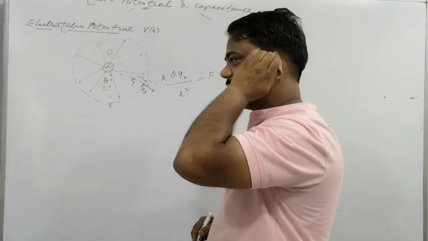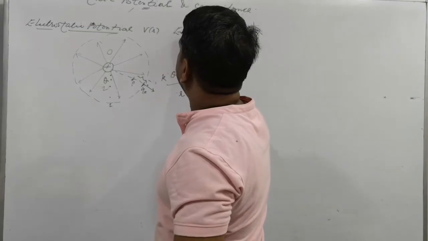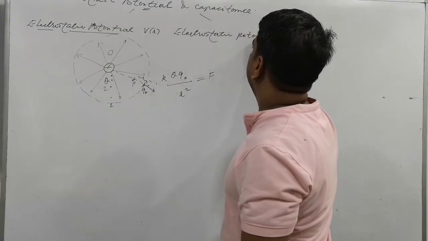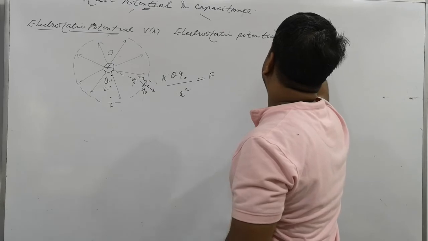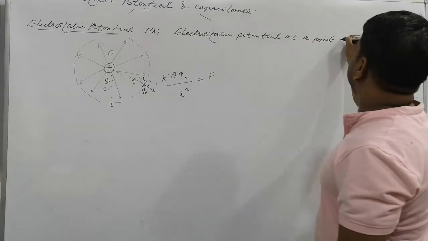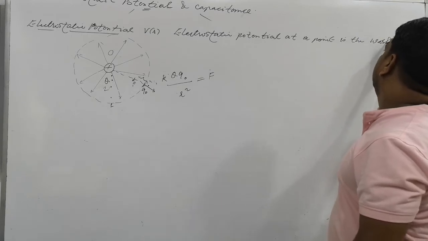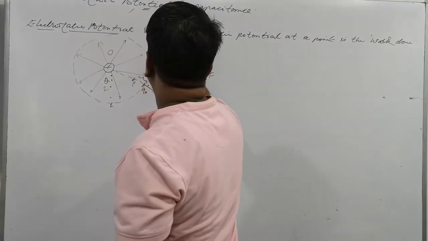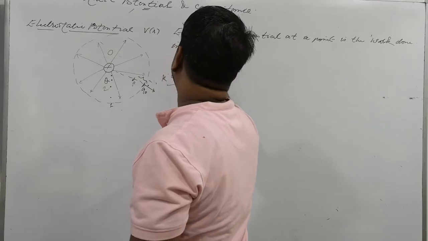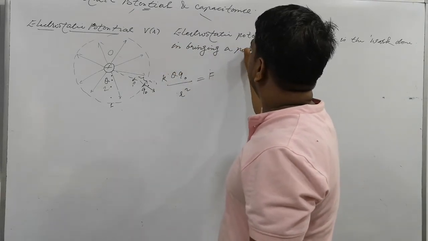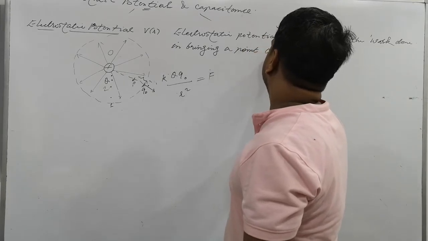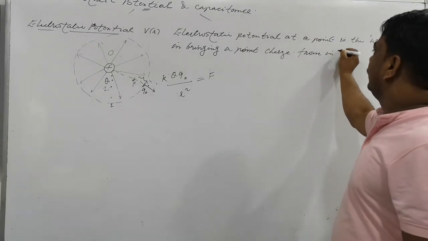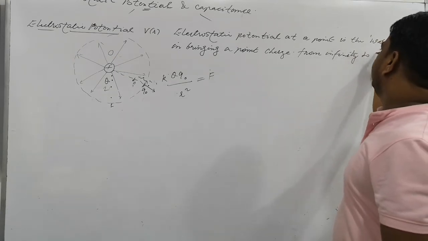Electrostatic potential at a point is the work done in bringing a point charge from infinity to that point.